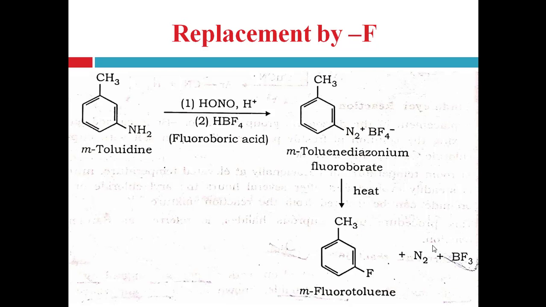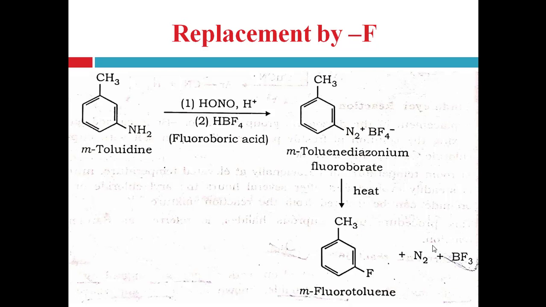Next example is of replacement by fluorine. That is conversion of metatoluidine to metafluorotoluene. Metatoluidine can be converted into metafluorotoluene by using diazotization.